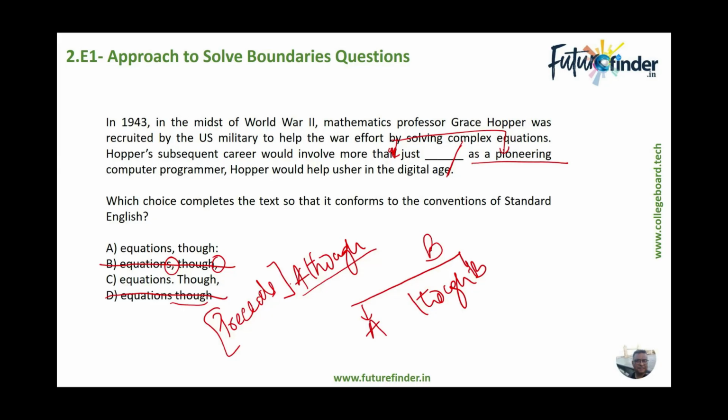Though as a pioneering computer programmer, there is no contradiction between A and B, and hence though has to be a part of the first sentence, and the hard punctuation mark has to be after though.